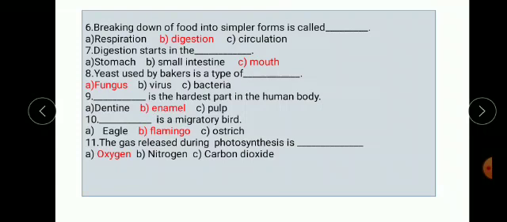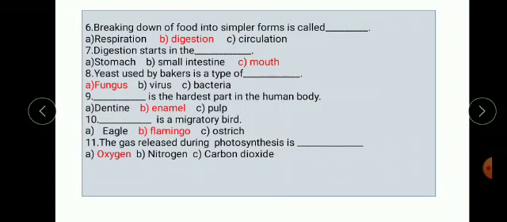Next, tenth. Dash is a migratory bird. Options are eagle, flamingo and ostrich. The correct option is flamingo. Flamingo is a migratory bird.